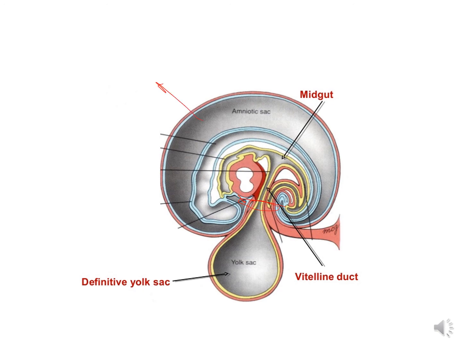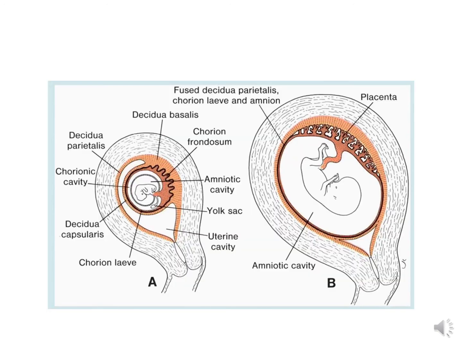Now, as the embryo grows, the amniotic cavity gradually expands in size. This is the amniotic cavity, and it gradually expands in size. And this expansion of the amniotic cavity occurs at the expense of the chorionic cavity. So here, this is the amniotic cavity. It grows in size, and as a result, the chorionic cavity reduces.